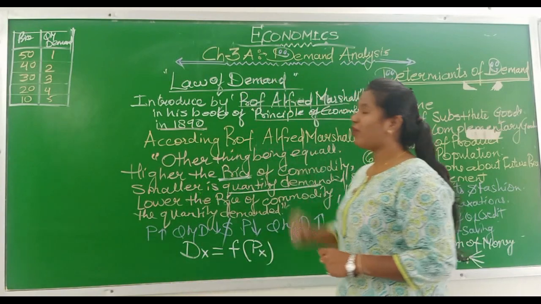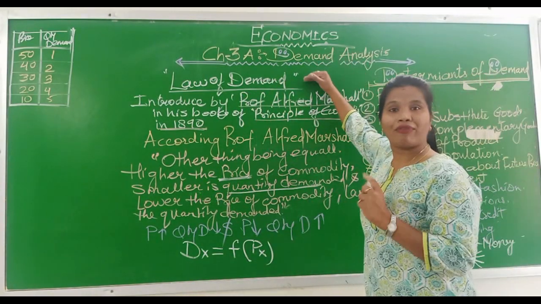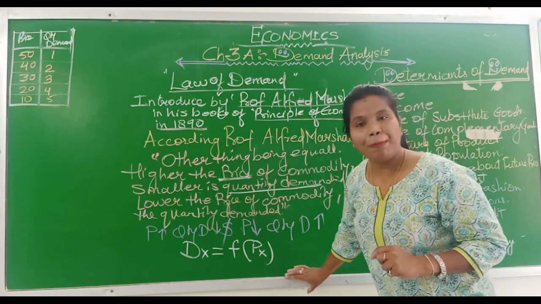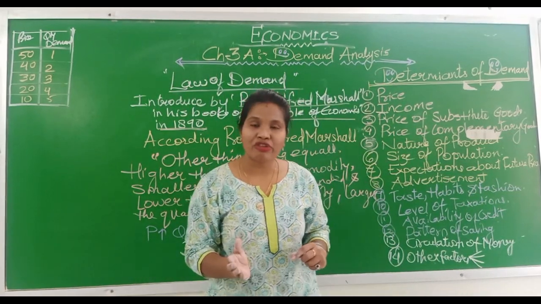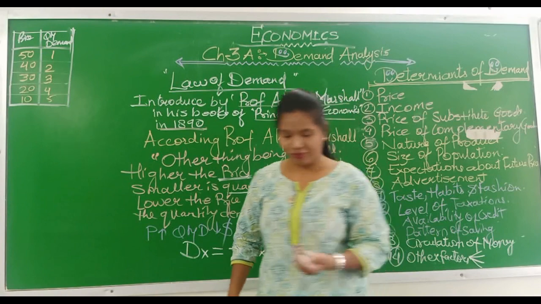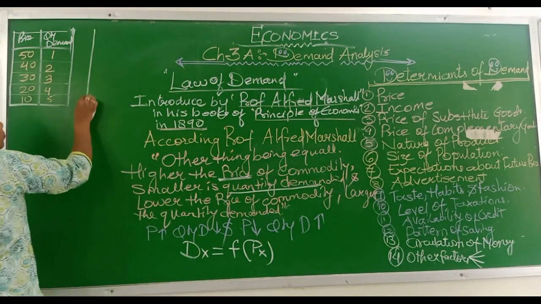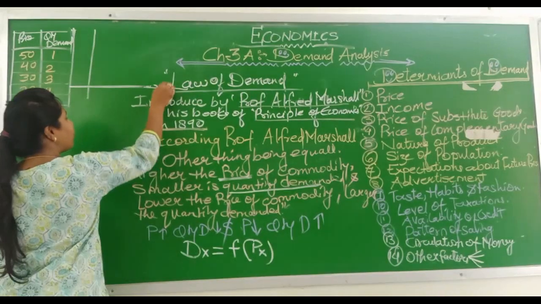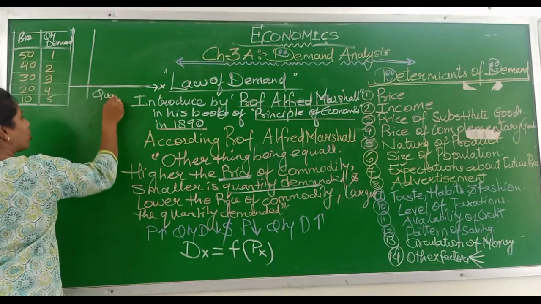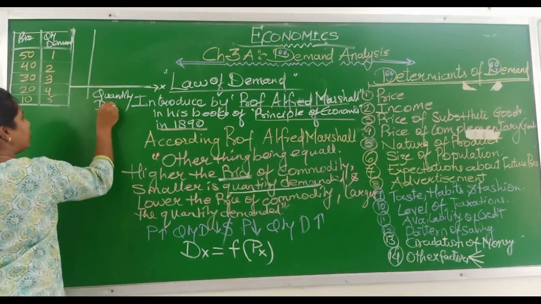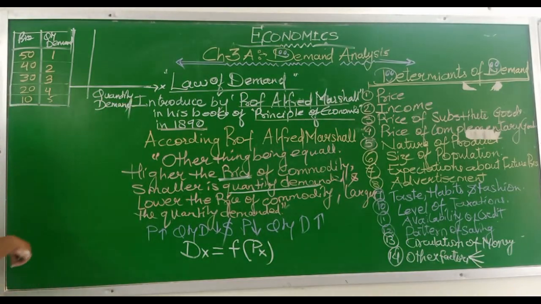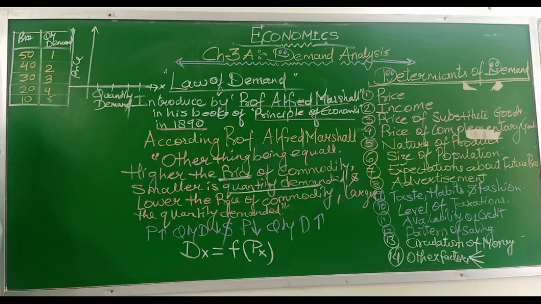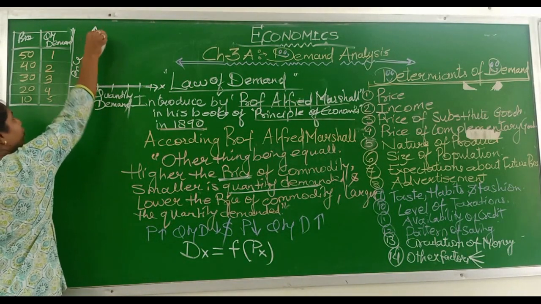Let me tell you the way of writing the law. First you have to write the heading, then give an introduction, then the statement of the law in simple words, the schedule, explanation of the schedule, the graph, and explanation of the graph. If we plot this on a graph, on the x-axis there would always be quantity demanded, and on the y-axis it would be price. 1, 2, 3, 4, 5 quantity demanded, price 10, 20, 30, 40, 50.